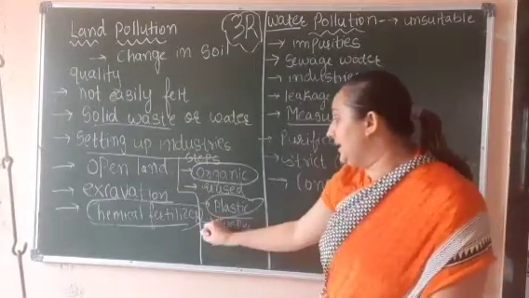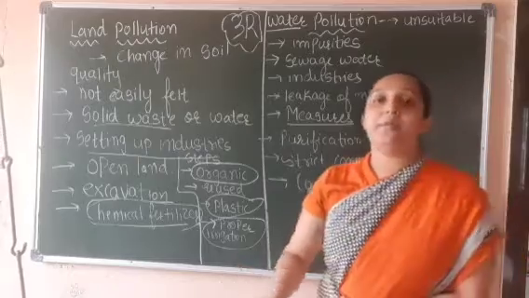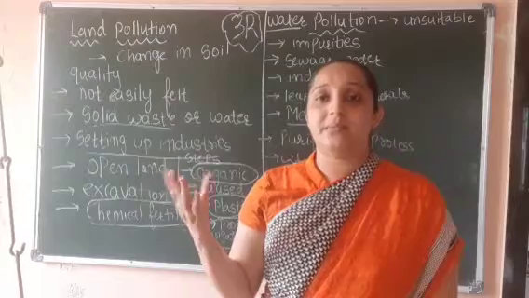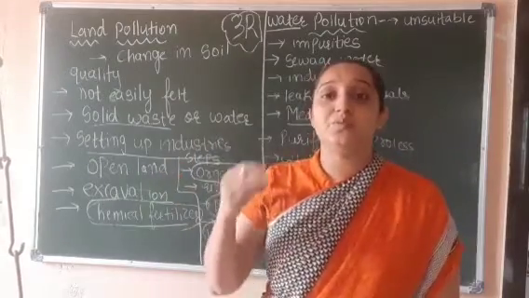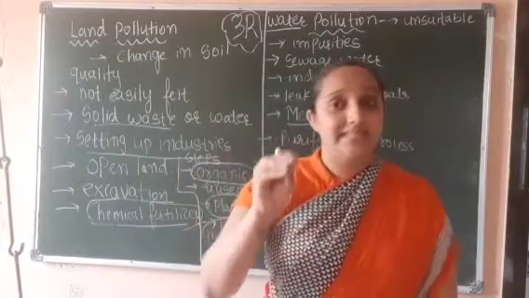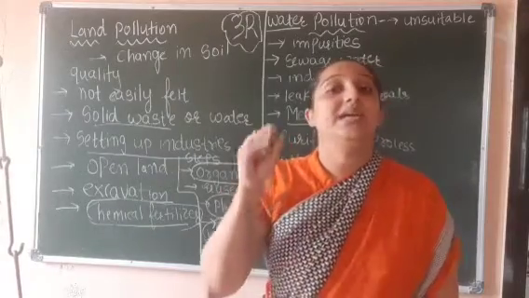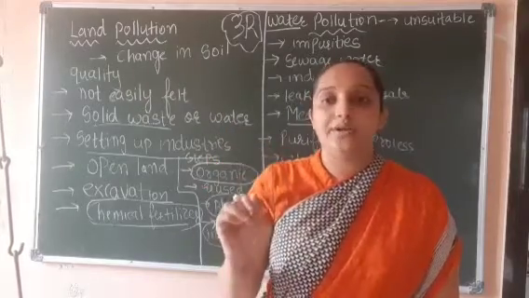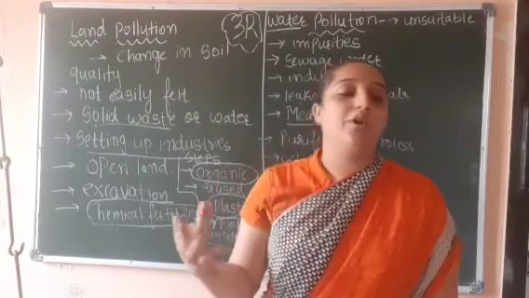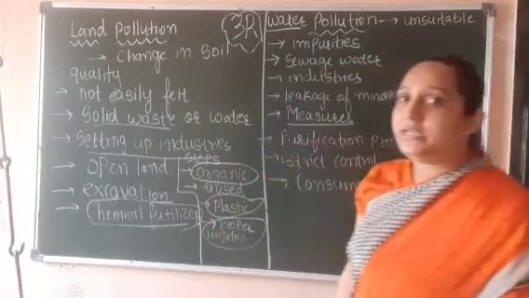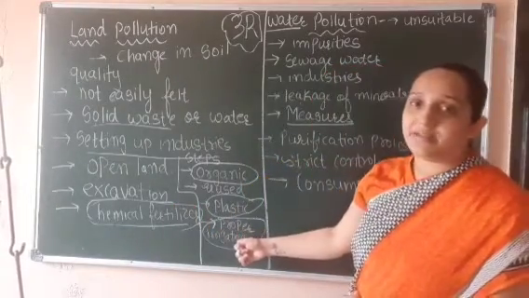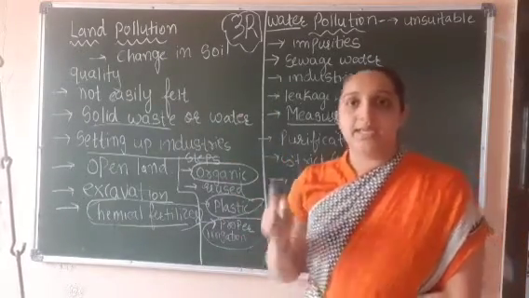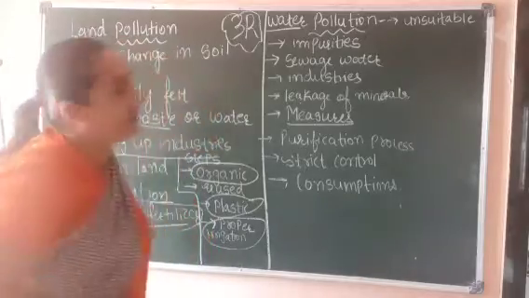Then proper irrigation. We should use proper irrigation method, right? We use many irrigation methods, but from that we have to use the proper irrigation method. Now as I told you, what is irrigation? Irrigation means an artificial way to spray water on the agriculture or on the crops, right? So we need to use proper irrigation method to control land pollution. Okay, now next is water pollution.